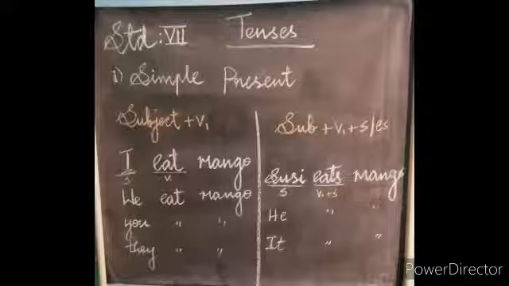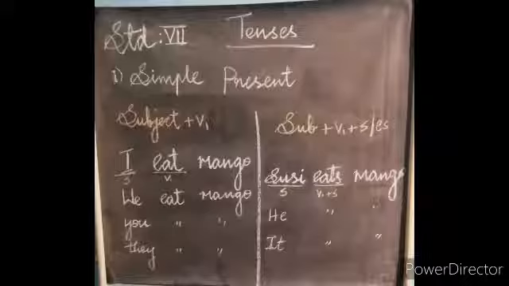See the next example. We eat mango. We subject, verb 1 eat and mango. Now we understand, children? You and they same. Next we go to the second rule. Second rule, subject plus verb 1 plus s or es. This rule only for he, she, it. Example, Susie eats mango.